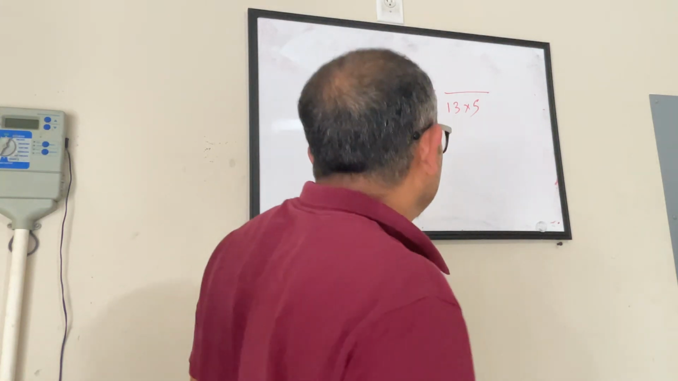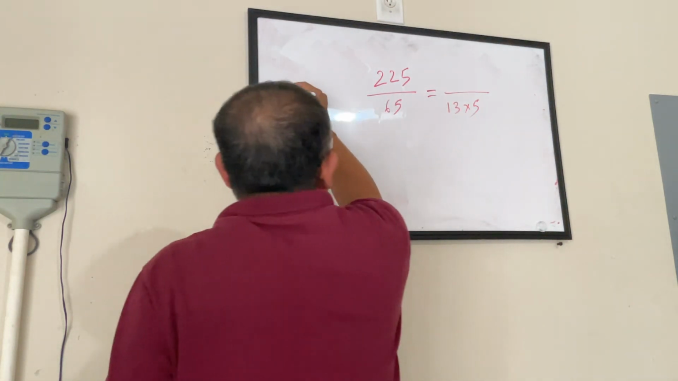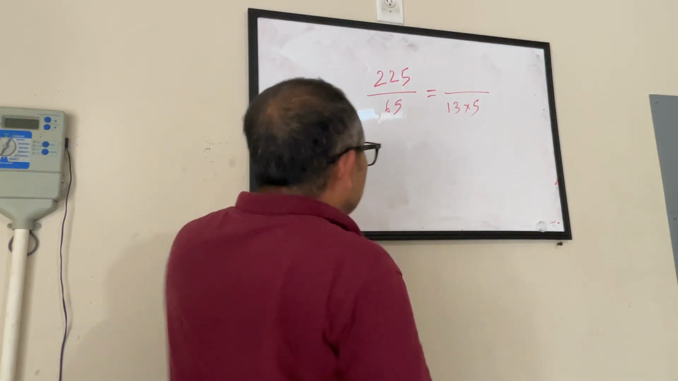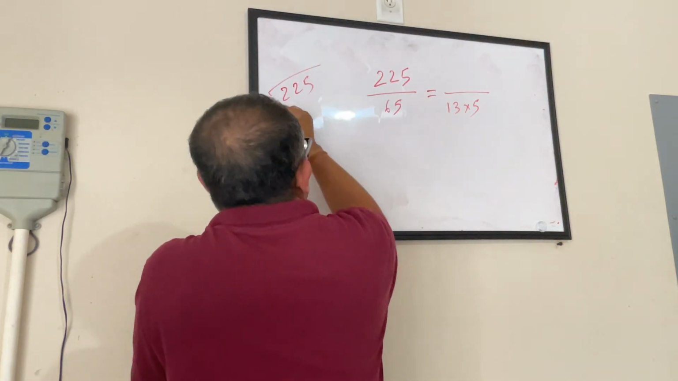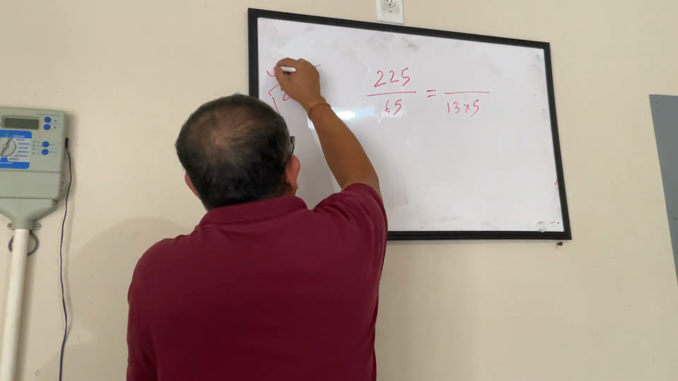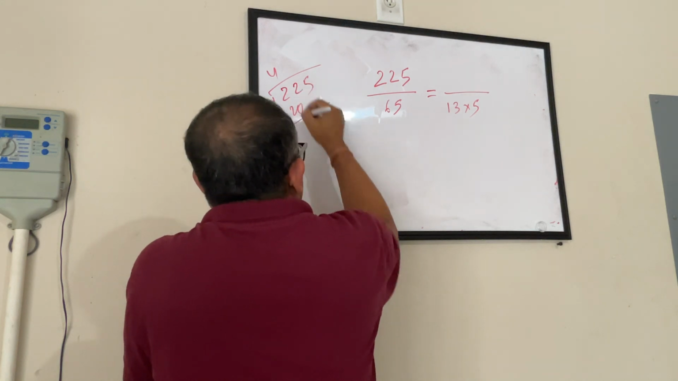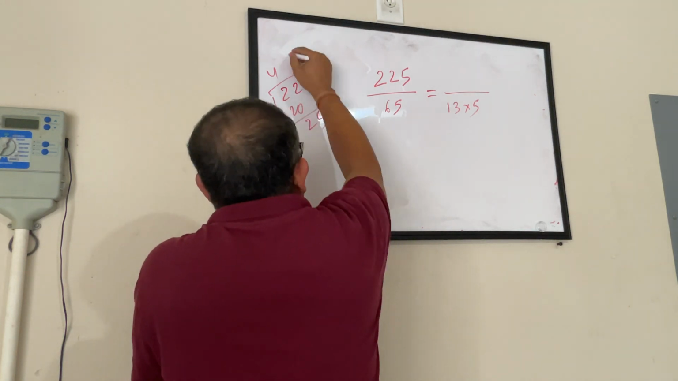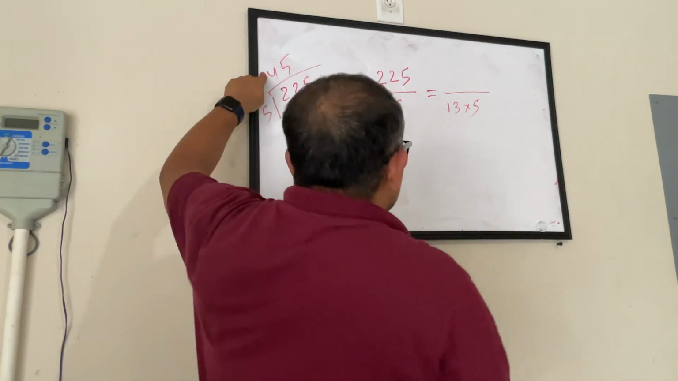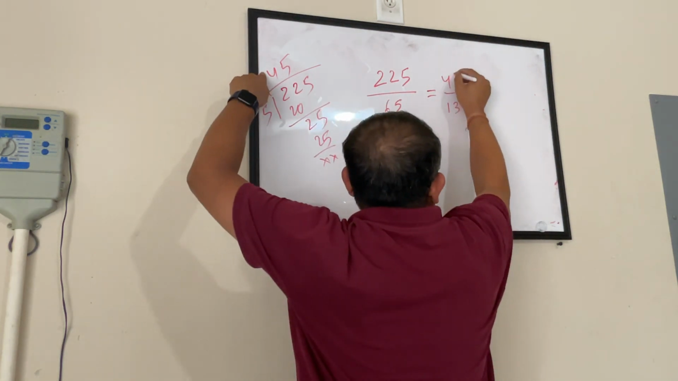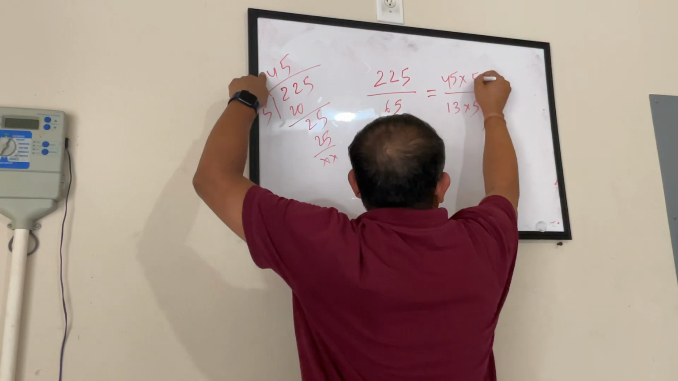Now 225. Here you have no other choice but to divide. You already know that it can be divided by 5, but by how much, you don't know. So let's divide by 5. 5 fours are 20, 2 remaining, and 5 comes down. 5 fives are 25. Done. So my answer is 45. So I can write 225 as 45 multiplied by 5.